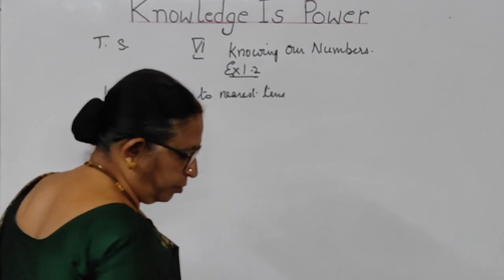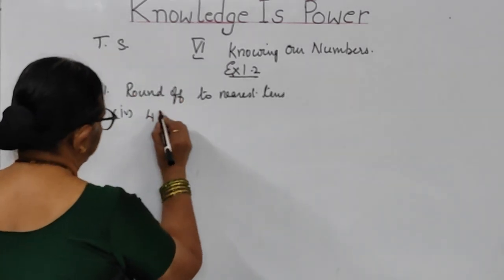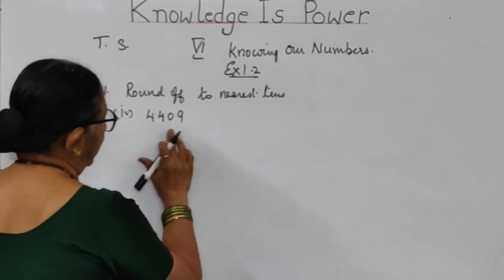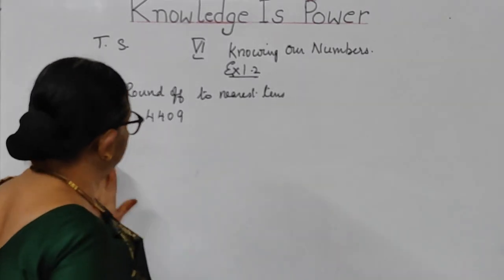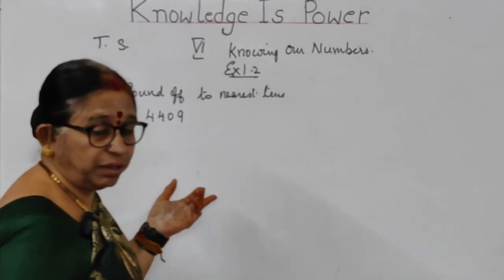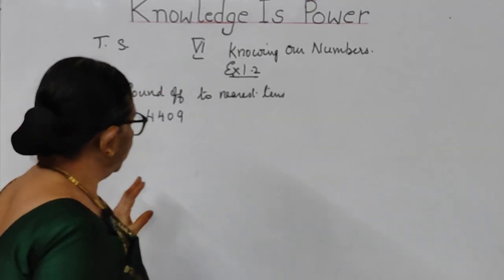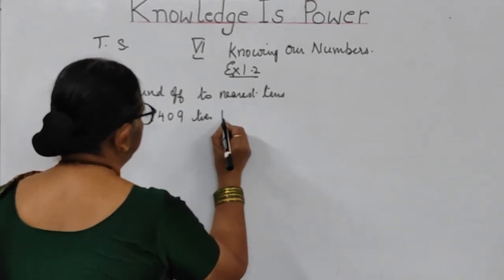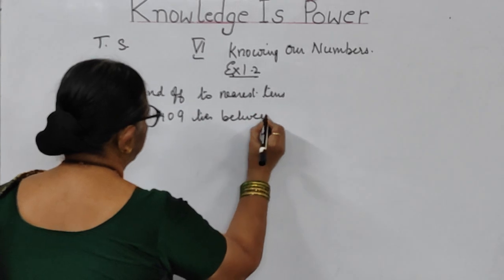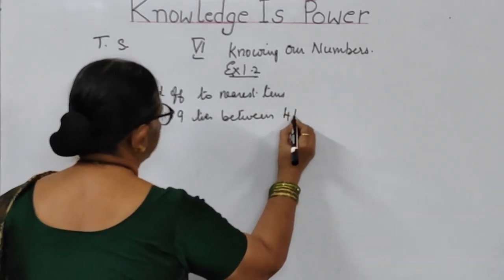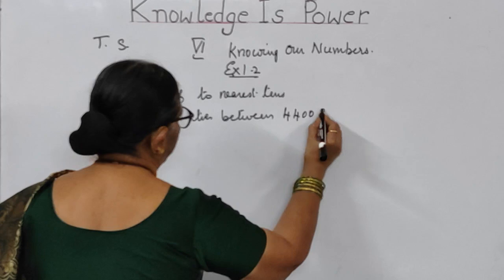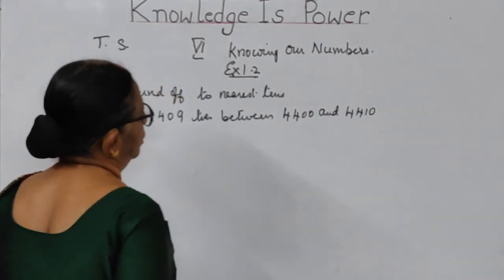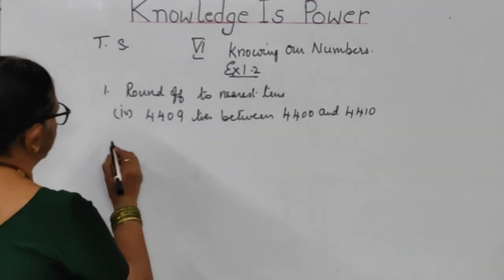The fourth bit of this problem is 4409. Tens and units place. It is 9, children. 9 means 0 to 10. We have to take, that means we will write it lies between. What values, children? 4400 and 4410. So let us write those values.